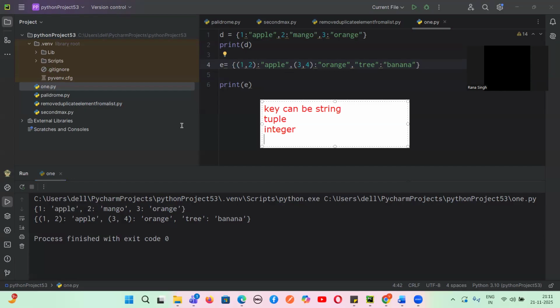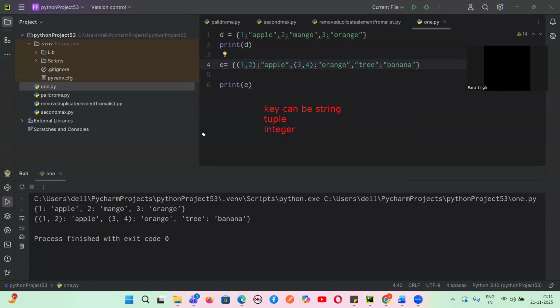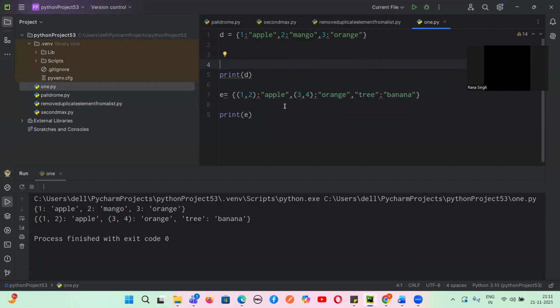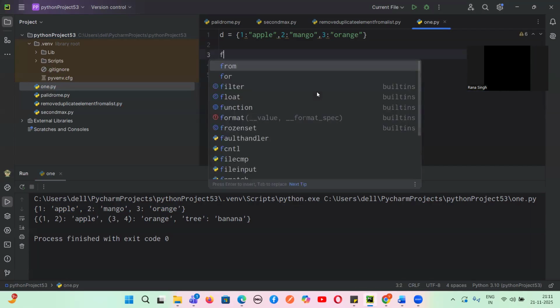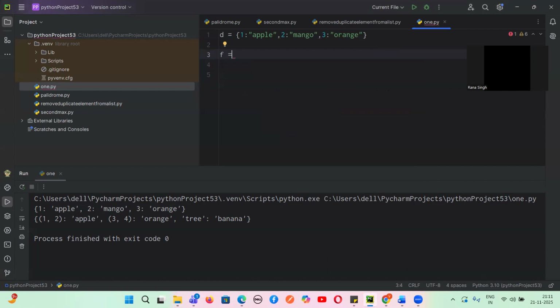So now tell me, what if I use a repeated value? Let's suppose this is a dictionary. Now what I'm doing is putting a duplicate key here. What will happen? Let me give a repeated key, one, and then here I write some value. I'm writing parrot.